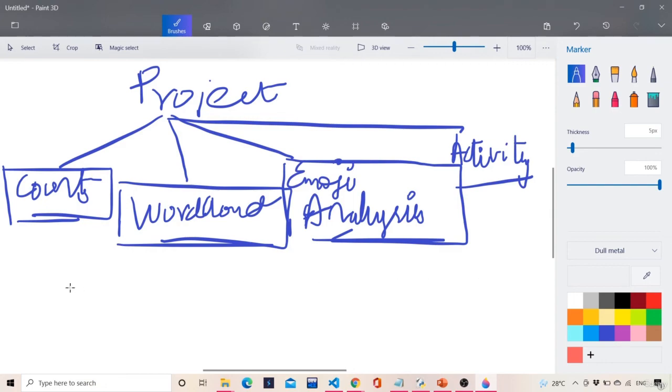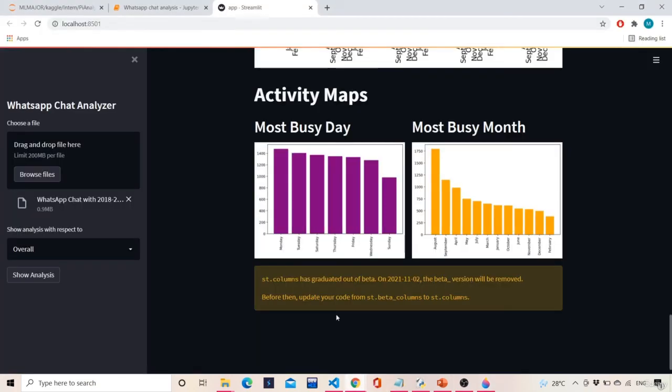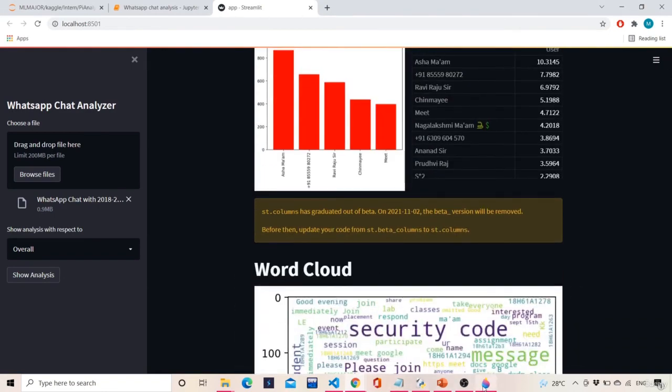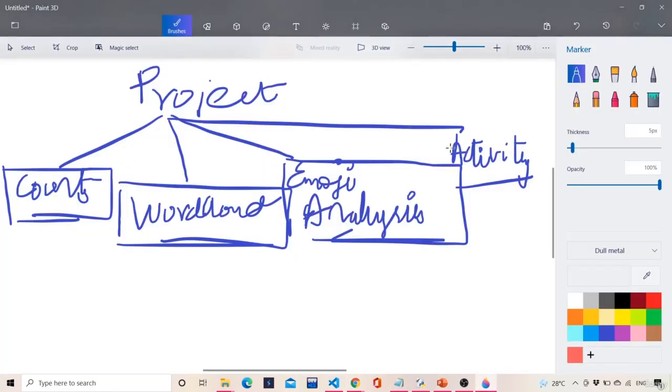But this is just a basic overview of how we will be coding this from scratch. At least these four features we will be coding from scratch. If you are perfect in these four features, then you can add, or you will automatically add, all the other features as per your requirement. It is self-explanatory.